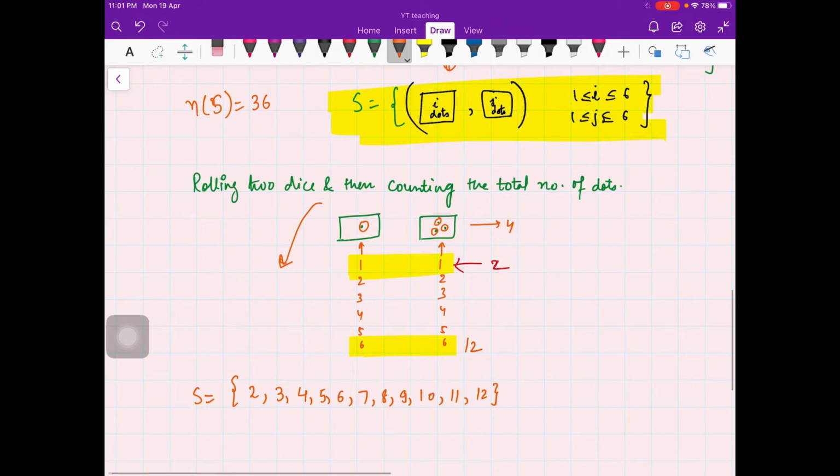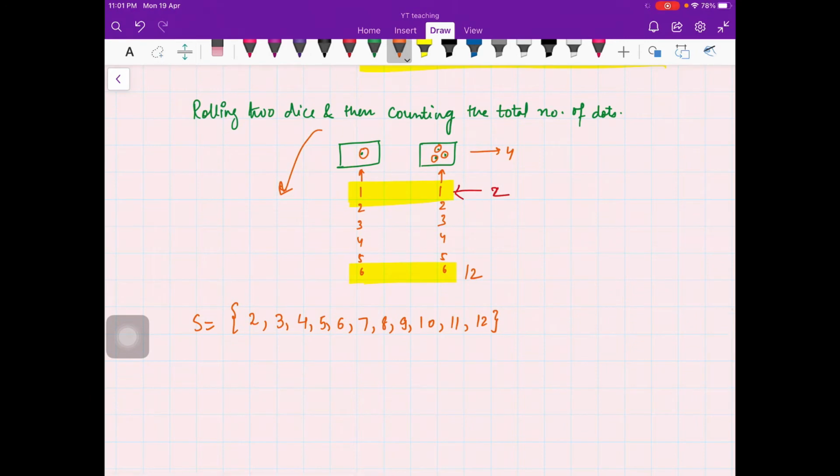So this is your sample space consisting of 11 elements, right? N of S is 11, and you can write it in a shorter way like n belongs to Z, the set of integers, where 2 is less than or equal to n, which is less than or equal to 12. So this way also you can write your sample space.